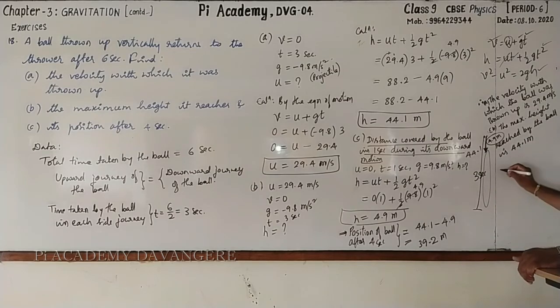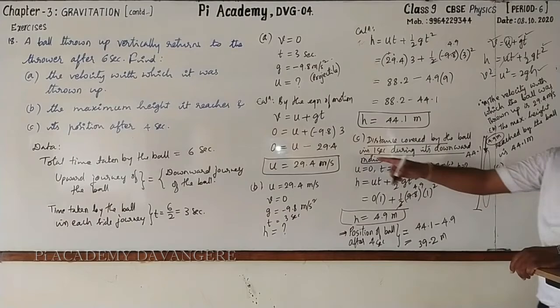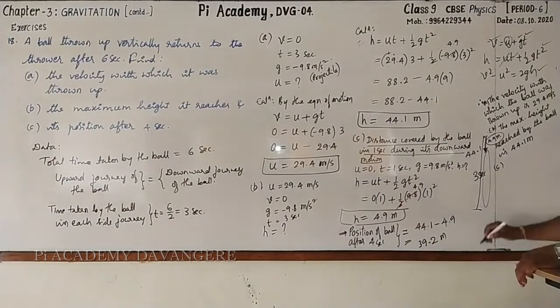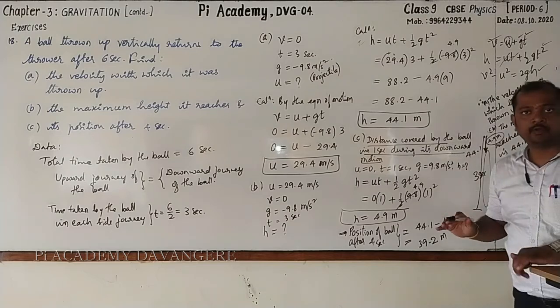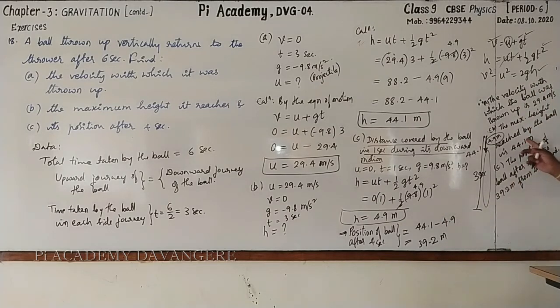Next, c. Its position after 4 seconds. The position of the ball after 4 seconds is 39.2 meter from the ground. Followed? Yes, copy the conclusion as well.